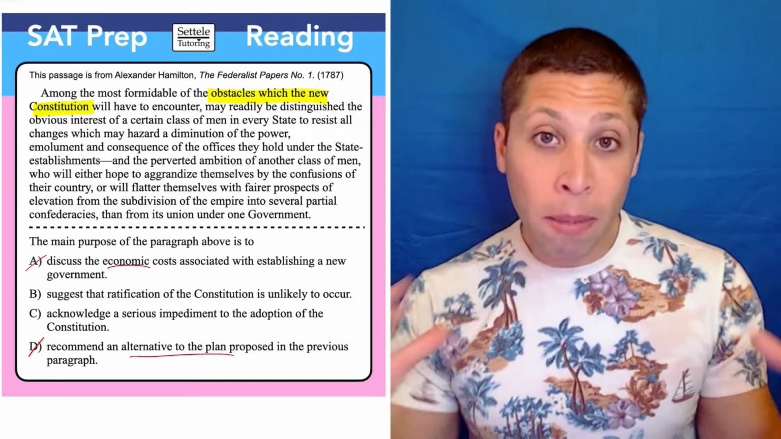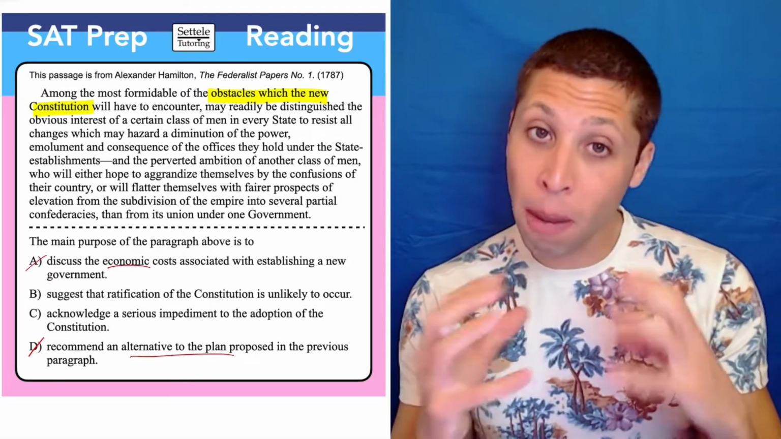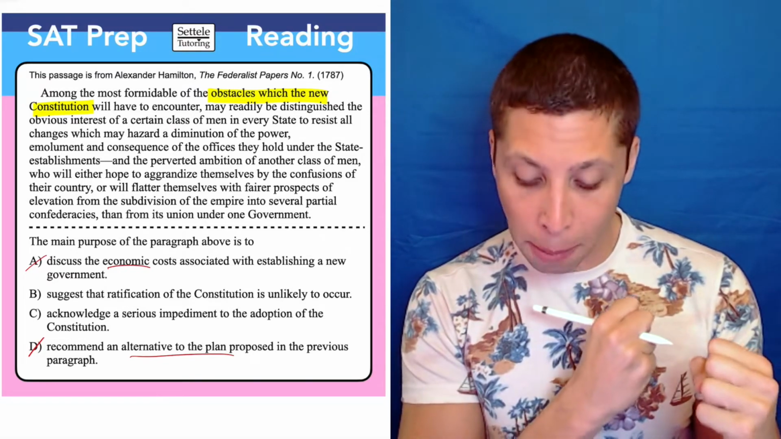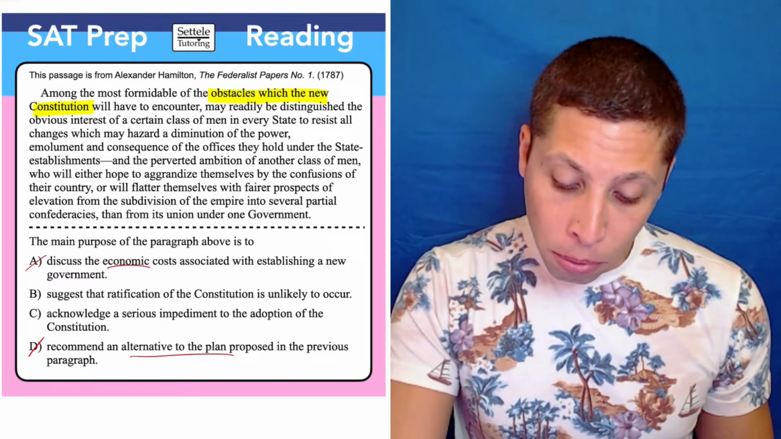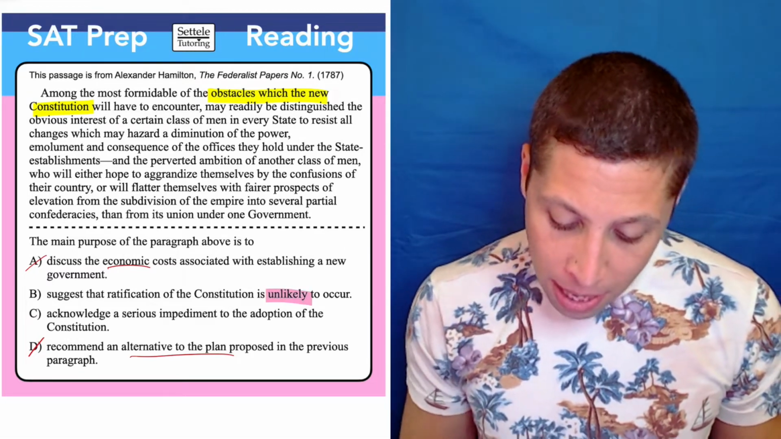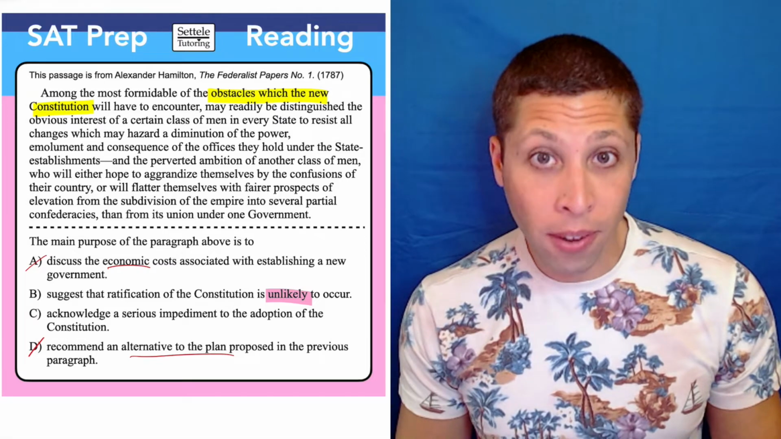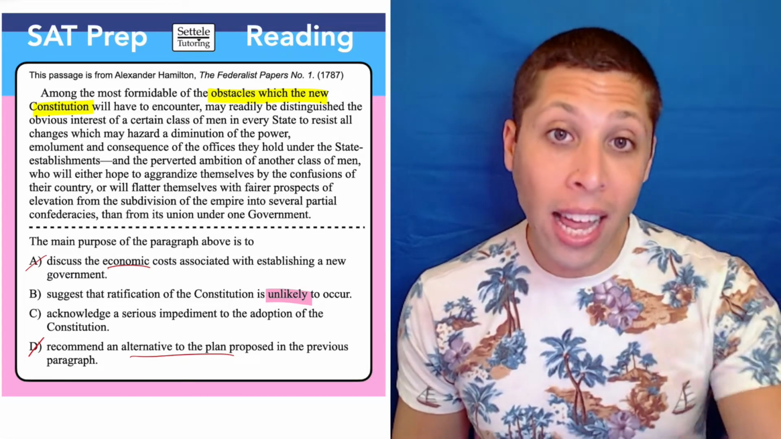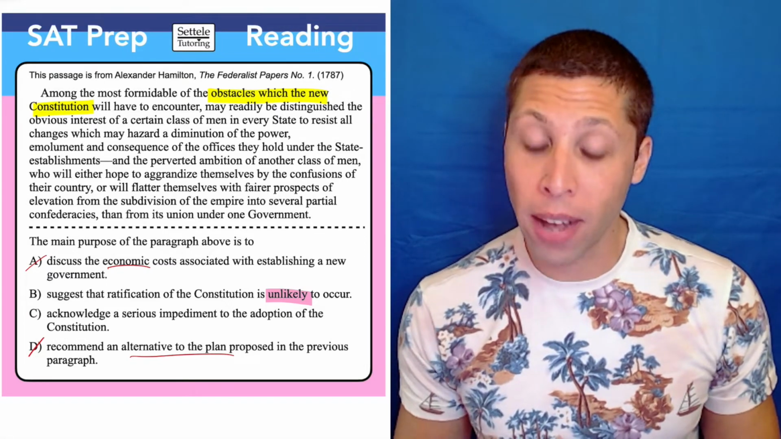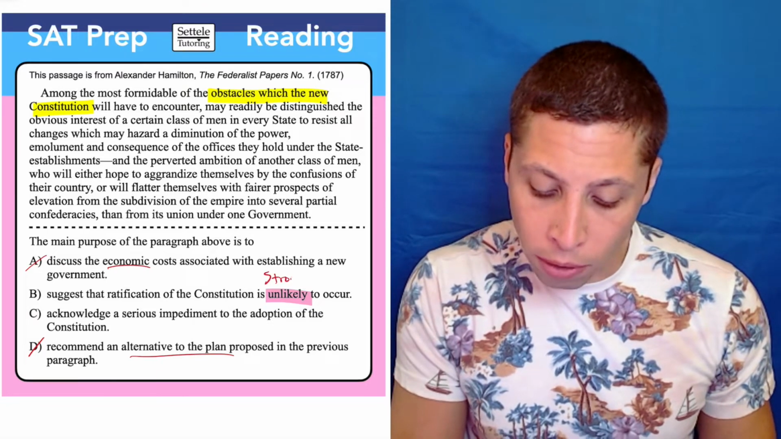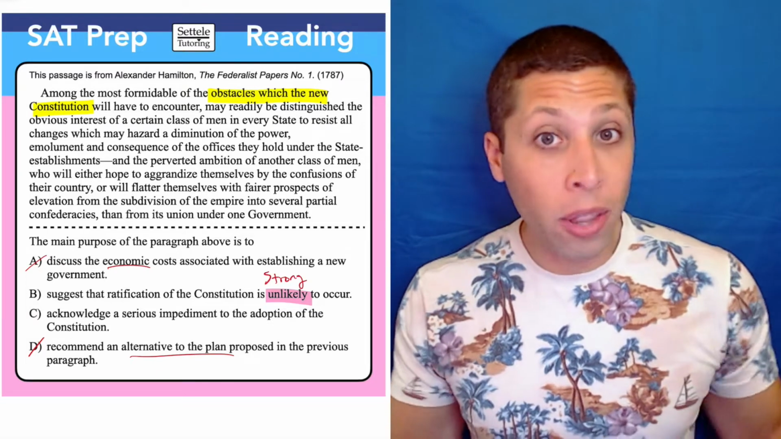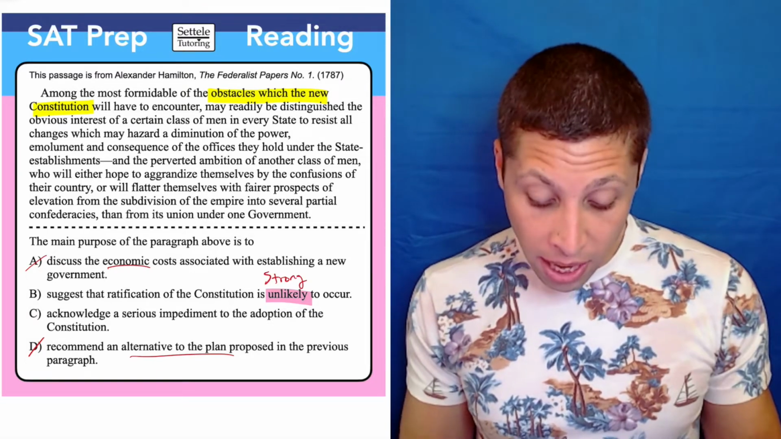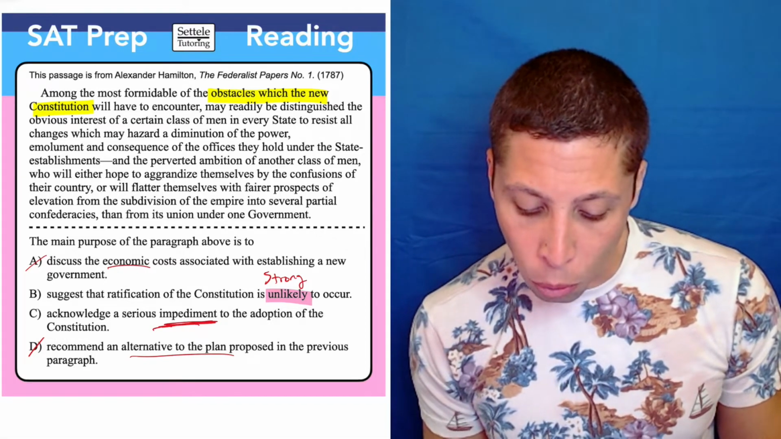Now, between B and C, there's definitely something about these that kind of relates to obstacles, right? But the problem in choice B is they start to quantify the problem. They say that it's unlikely that the Constitution is going to be ratified. That is a very strong phrase. We don't know the odds here. All we're saying is that there is an obstacle or impediment.